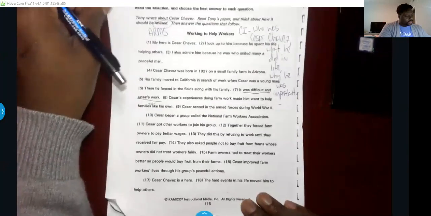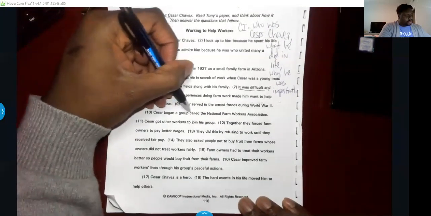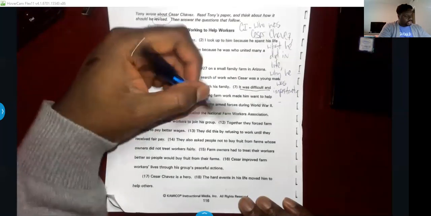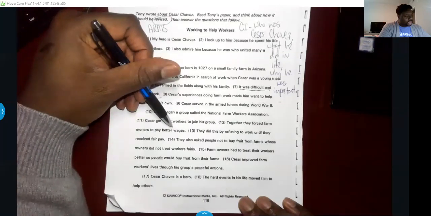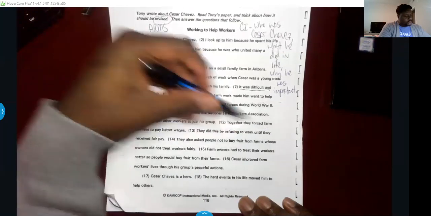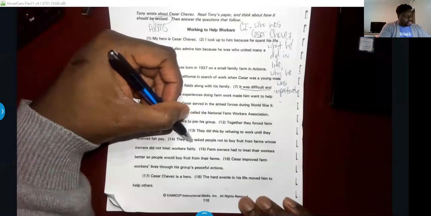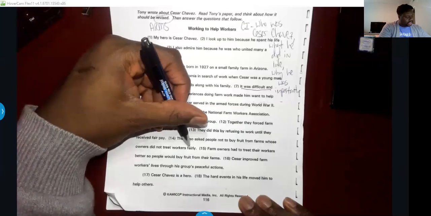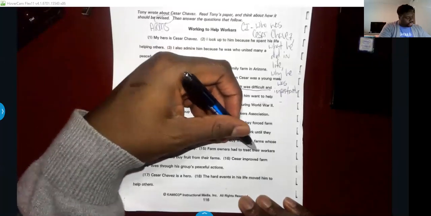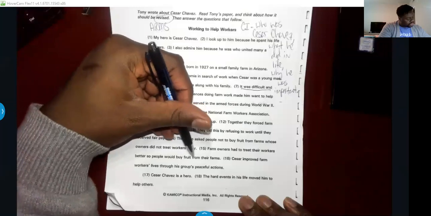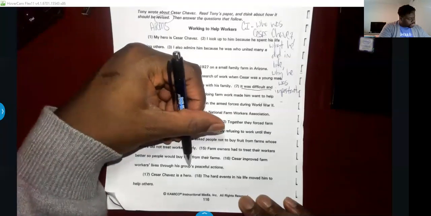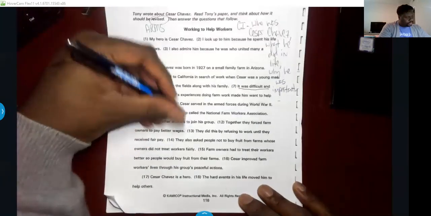Okay, let's go back and look at sentences 10 through 16. Cesar began a group called the National Farm Workers Association. Cesar got workers to join his group. Together, they forced farm owners to pay better wages. They did this by refusing to work until they received fair pay. They also asked people not to buy fruits from farms whose owners did not treat workers fairly. Farm owners had to treat their workers better so that people would buy fruits from their farms. Cesar improved farm workers' lives through his group's peaceful actions.